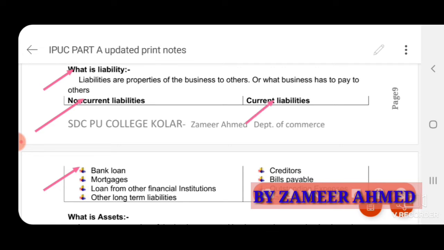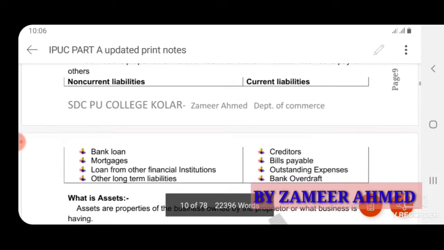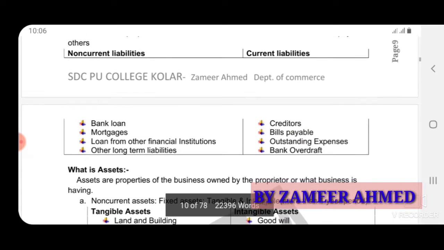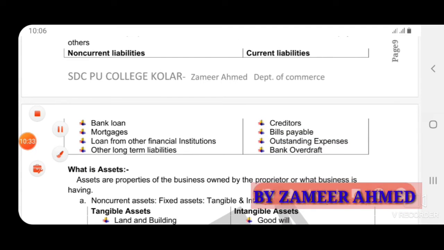Next, the current liabilities means the temporary liabilities, short-term liabilities. These are liabilities the business has to settle within a short period, that is not more than 1 year. Within 1 year they have to pay. So for example, creditors. Creditors means they are the suppliers who will supply the goods, product, raw material to the business on credit basis.